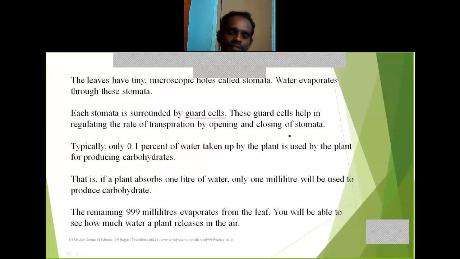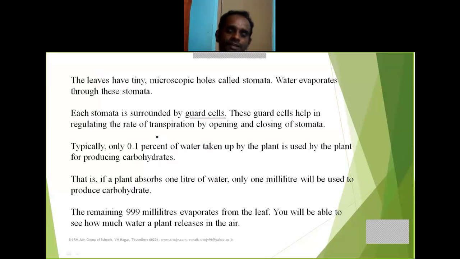So the name itself you can easily understand. Guard means it protects the stomata. This guard cell helps in regulating the rate of transpiration. Typically, only 1% of water taken up by the plants is used by the plant for producing carbohydrates.